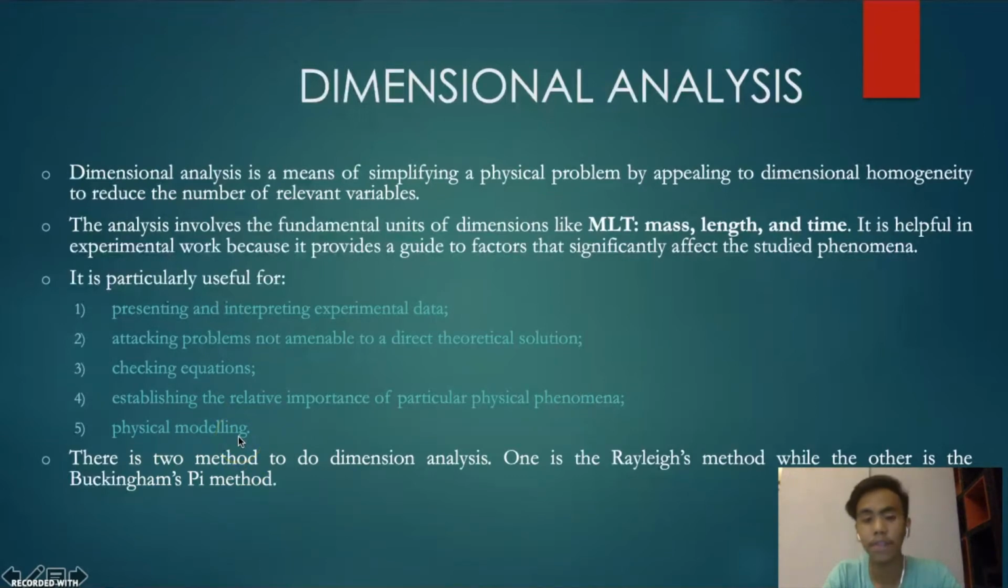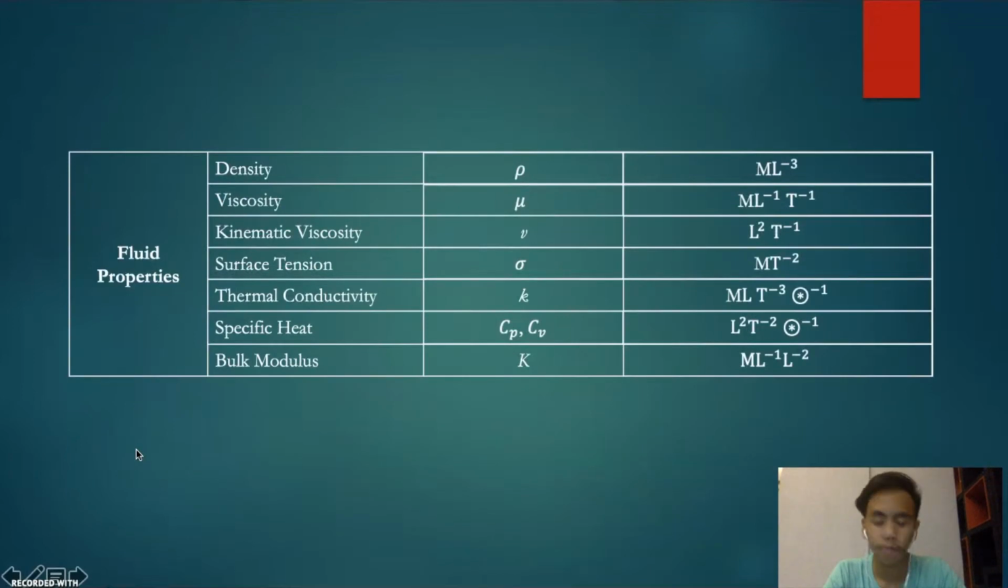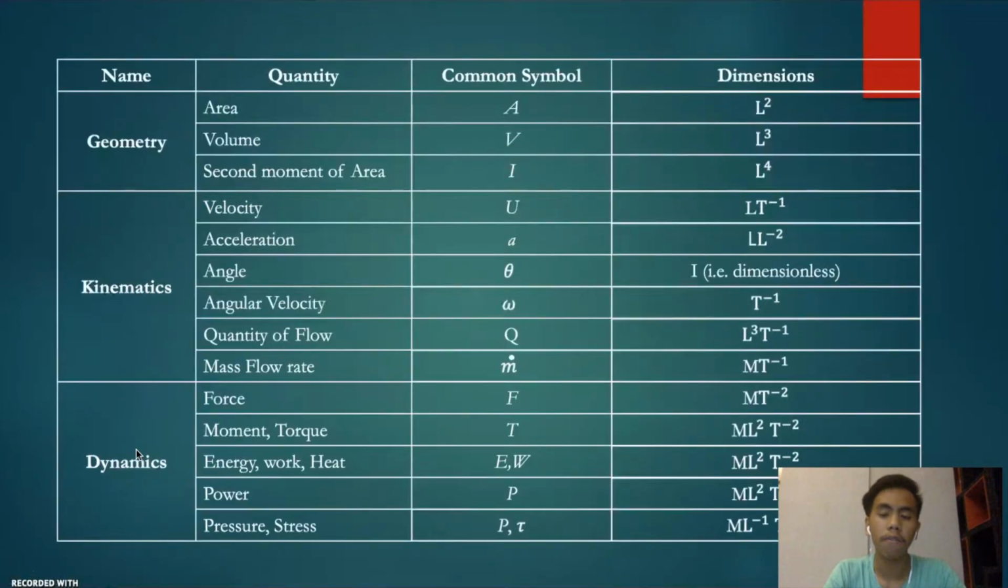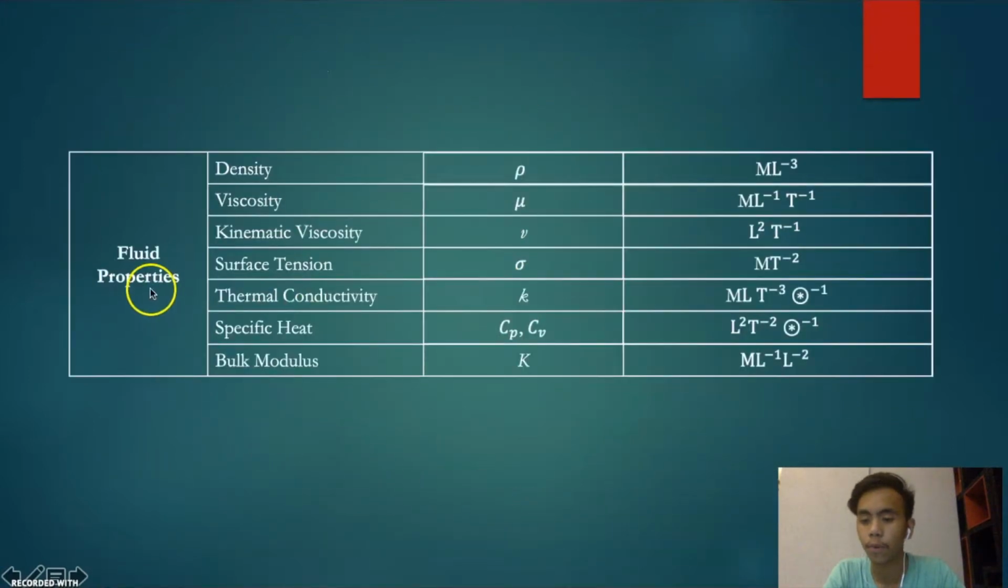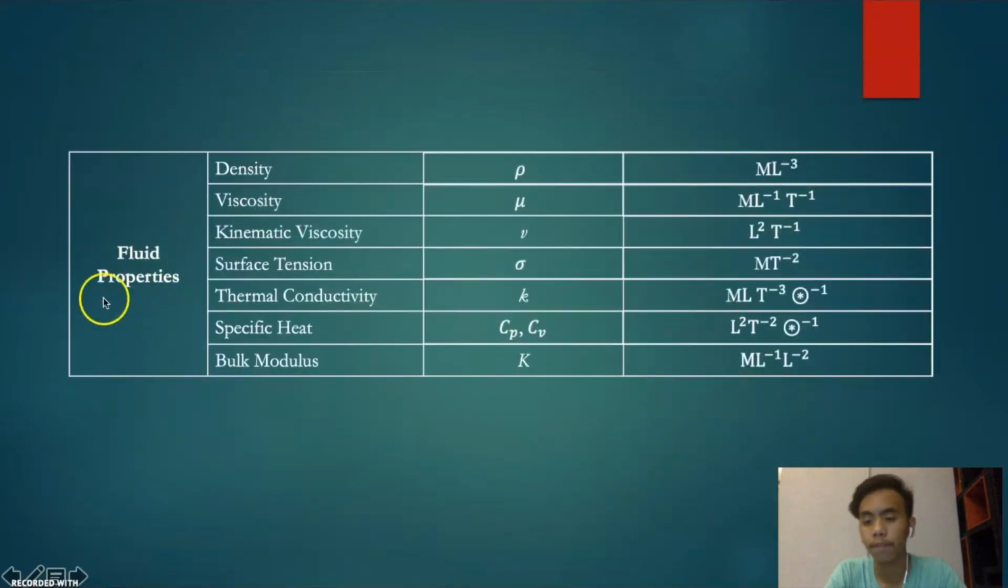Another characteristic of dimensional analysis is that there are 2 methods to do dimensional analysis. One is the Rayleigh method, while the other one is the Buckingham pi method. And these are the quantity, the common symbol, the dimensions, and the name for each of geometry, kinematics, dynamics, and fluid properties, with their symbols, quantities, and dimensions. Everything is in there.